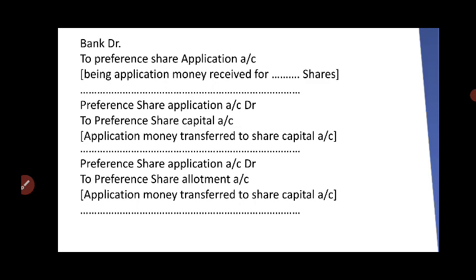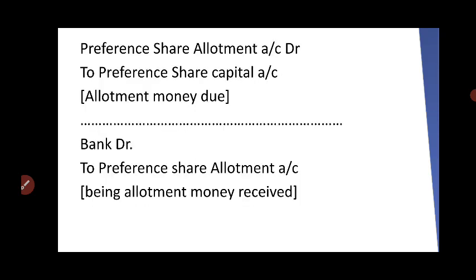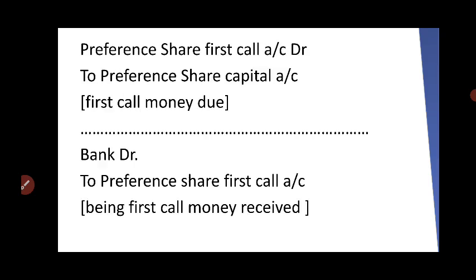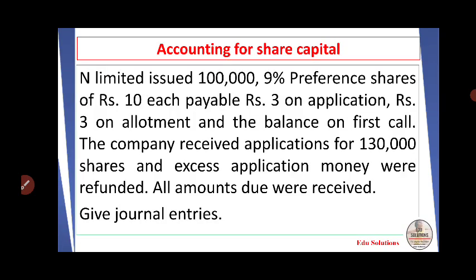Preference share application account to preference share allotment. Preference share allotment to preference share capital. Bank account to preference share allotment. Then preference share first call to preference share capital. Bank account to preference share first call. Likewise, we have to pass journal entries using the complete word preference share.